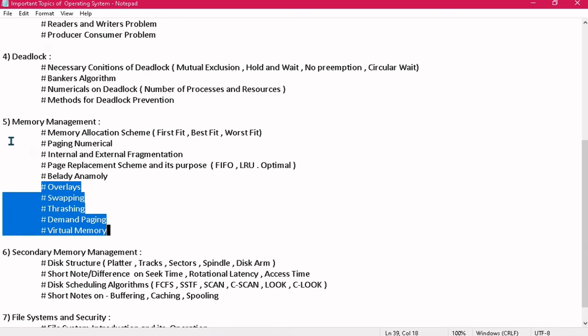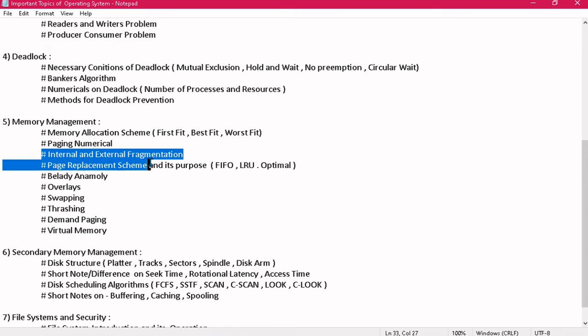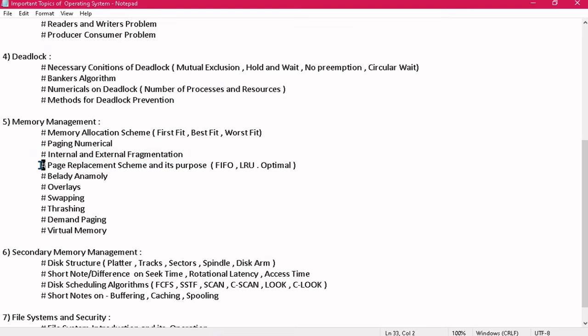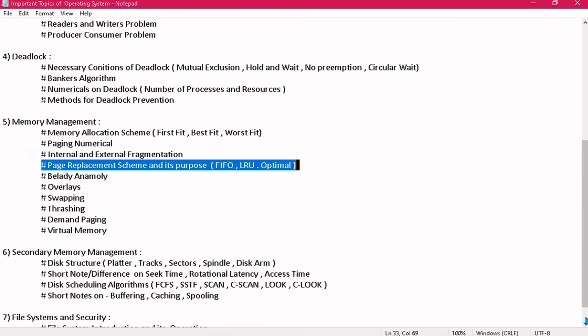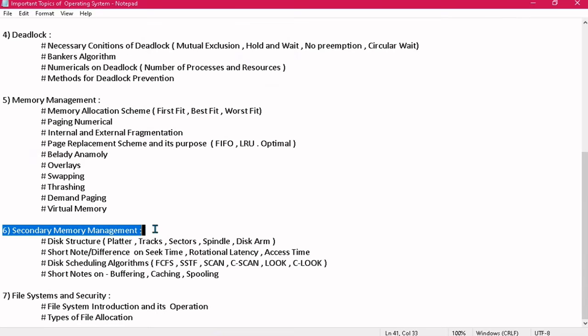The most important topic of memory management is, you will definitely get a paging numerical. Somewhere you will be asked about internal and external fragmentation, and also you need to explain page replacement schemes and their purpose, and any short note on any of these topics, right? Now coming to the next module, that is secondary memory management. Here there are very few questions that you can get because this is a very small module.